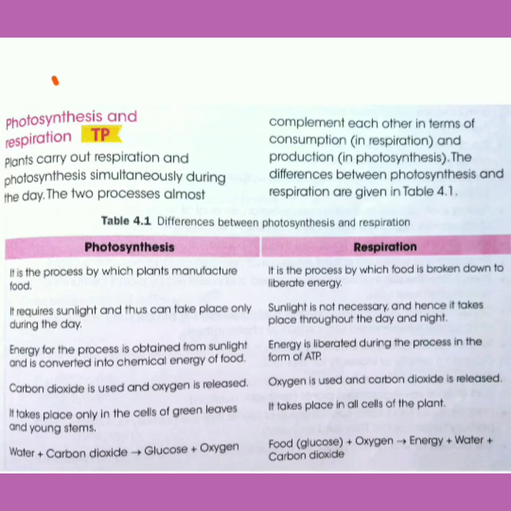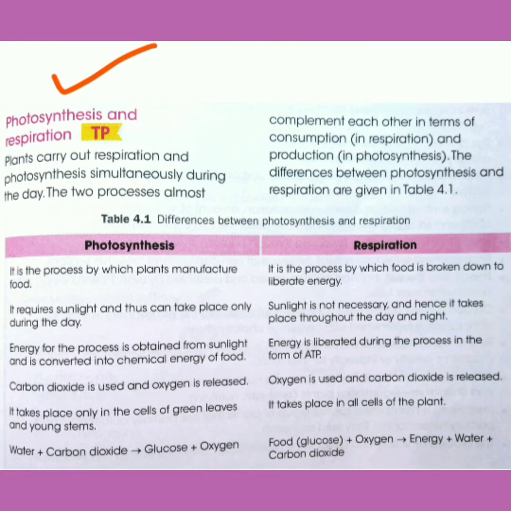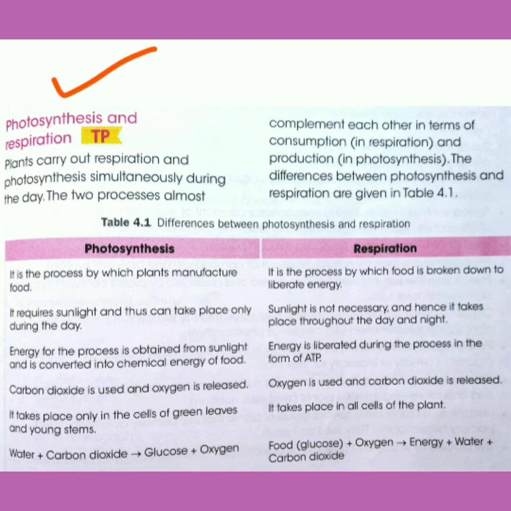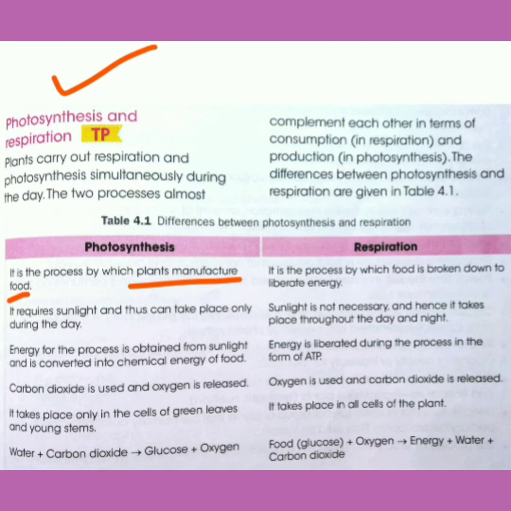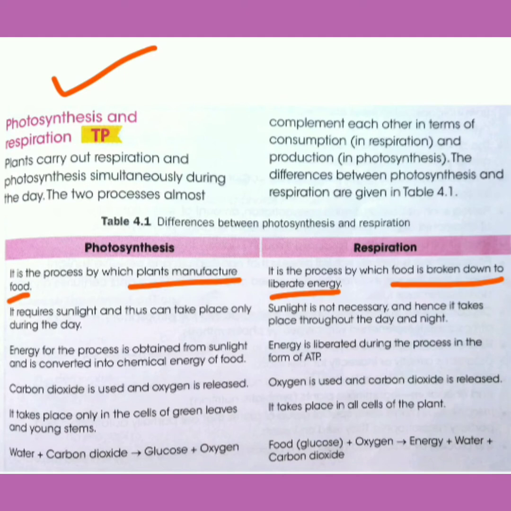Next is photosynthesis and respiration. So we can say photosynthesis and respiration are just opposite processes. Now let's see the differences between photosynthesis and respiration. So in photosynthesis, plants manufacture food, whereas in respiration, food is broken down to liberate energy. Plants cannot synthesize their food in absence of sunlight. So photosynthesis can only take place during the daytime when sunlight is present.